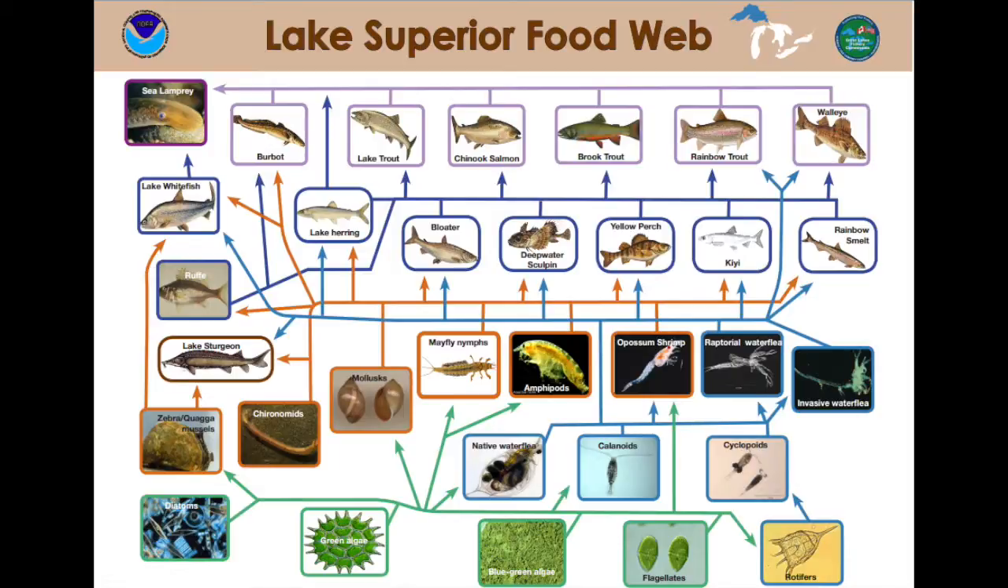Common predator-prey relationships of Lake Superior include the smelt-lake trout relationship, the lake herring-native water flea relationship, and the algae-opossum shrimp relationship. Here is a visual representation of Lake Superior's food web.